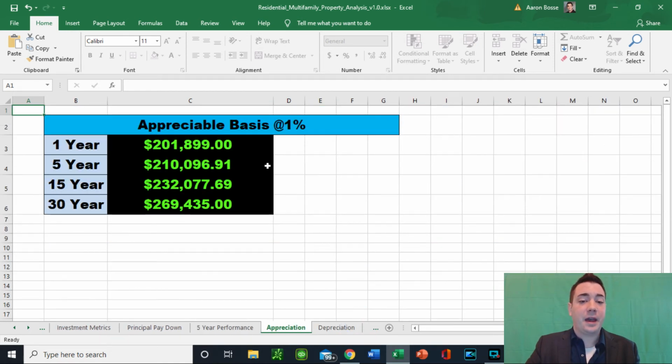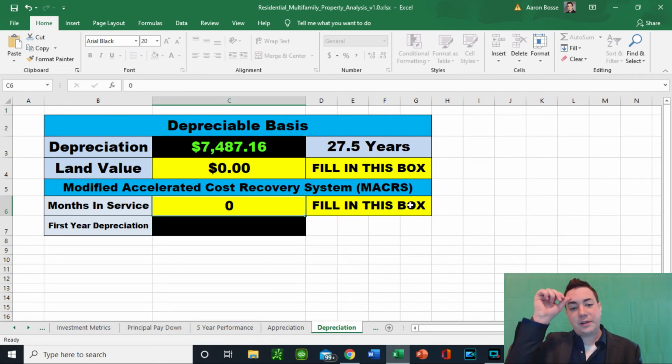Wow. Okay, 1% appreciation basis per year. That's very straightforward. The depreciable basis. Now, with the IRS, we use the modified accelerated cost recovery system. This is the most accurate way to do this based on the IRS. You can put in the land value and you can put in the months in service. So this will tell you the first year depreciation. For example, if you were to have the property in service for half of the year, you put in 6 months in service, and it would tell you how much you can deduct in that first year for depreciation, so long as it is a rental property and has more than one unit. That's the big thing there.